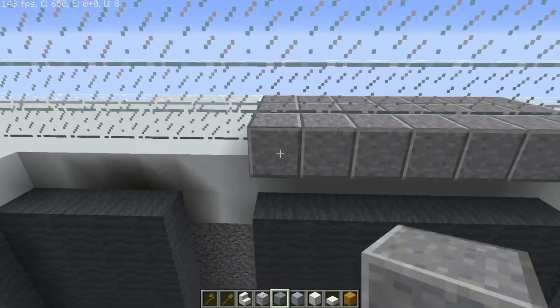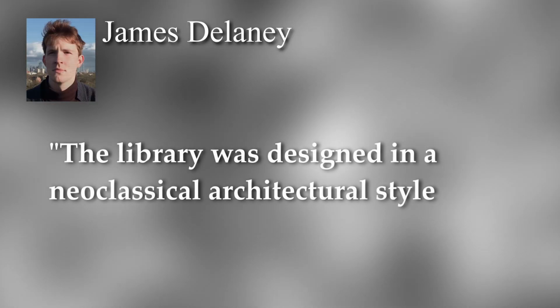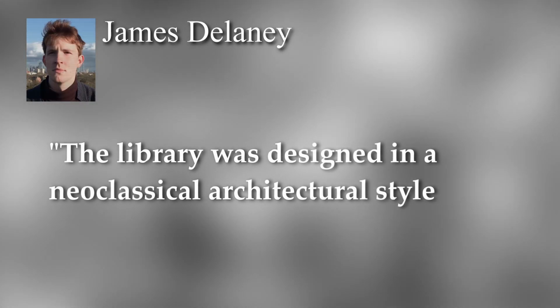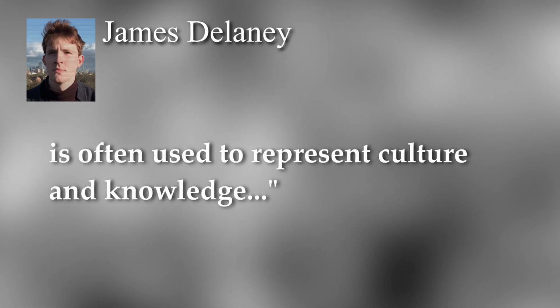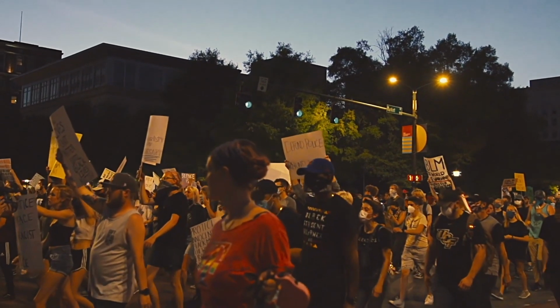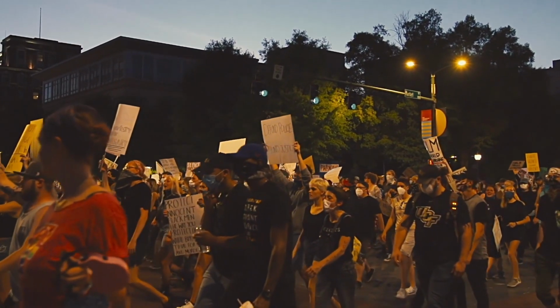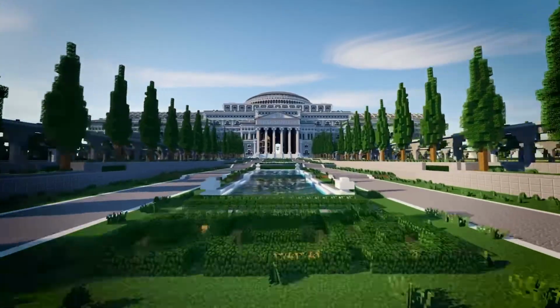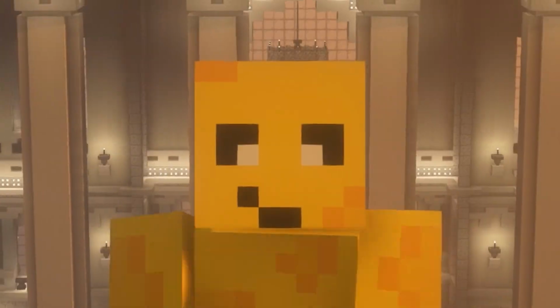Reporters Without Borders reached out to Blockworks to build the Uncensored Library and create the intricate, beautiful structure it is today. Blockworks' managing director, James Delaney, had something very special in mind for the build. As quoted from the Uncensored Library's video, he wanted the library to be designed in a near-classical architectural style that's often used to represent culture and knowledge. They used this style to convey the freedom of knowledge and the power that the truth has over oppressive government authorities.